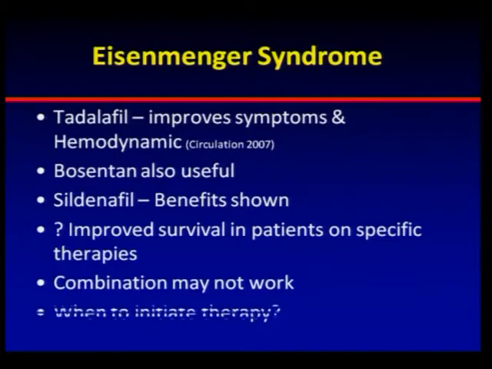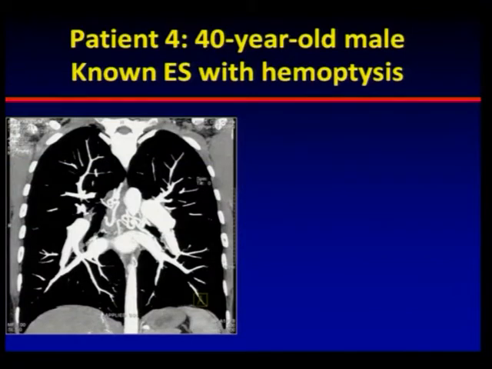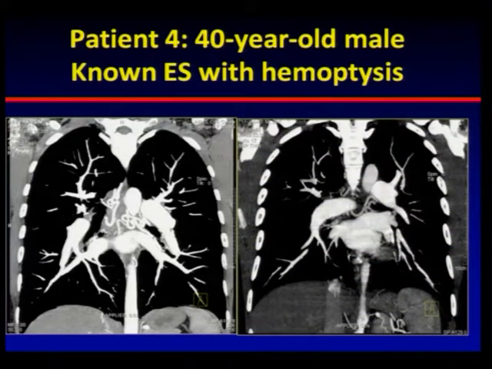So these are the various therapies that are available now, and a lot of improvement has happened. This is a 40-year-old male with a known case of Eisenmenger. He presented to us with hemoptysis. Earlier we used to give him linctus codeine and a prescription of antibiotic and pray to God that it doesn't recur. But what we have started to do now is a CT angiogram during an episode of hemoptysis. And to our surprise, we are finding a lot of large aortopulmonary collaterals in patients with Eisenmenger syndrome.